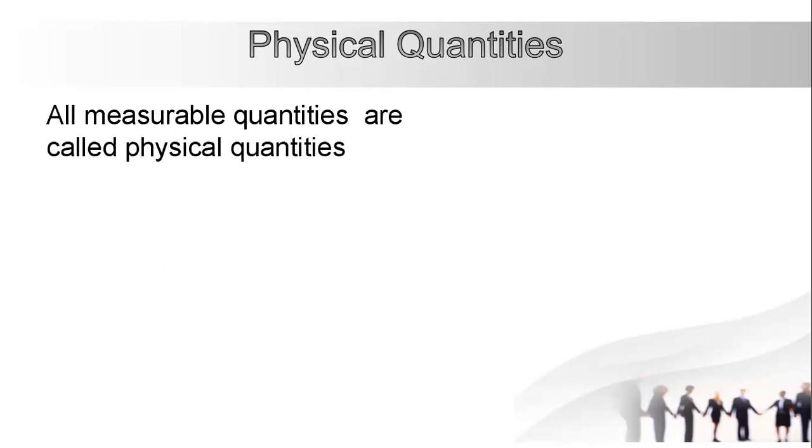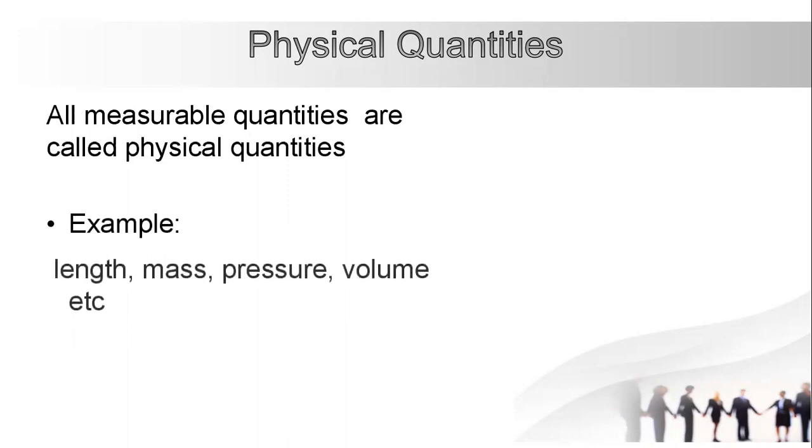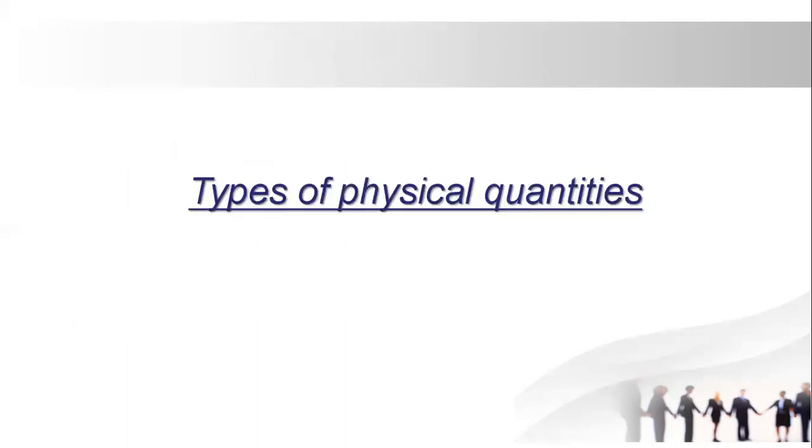For example, we can measure pressure, so pressure is a physical quantity. We can measure time, so time is a physical quantity. So those quantities which are measurable are called physical quantities. For example, length, mass, pressure, volume, etc. Types of physical quantity.